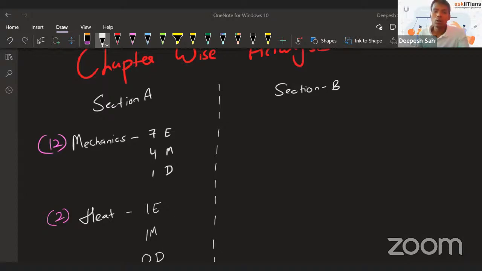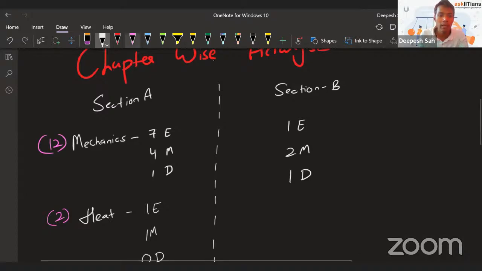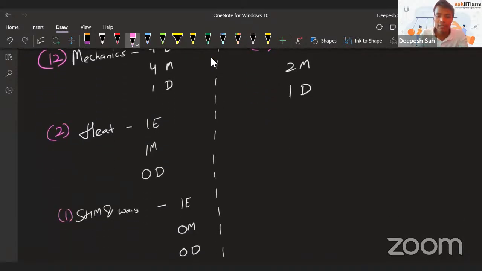Now, coming to section B. Again from mechanics, you have one easy question, two medium problems and only one difficult question. I'm talking about mechanics. Overall, 4 questions were there. Then we are talking about heat. There were no questions from heat in section B: 0 easy, 0 medium, and 0 difficult questions.